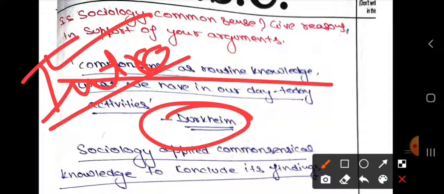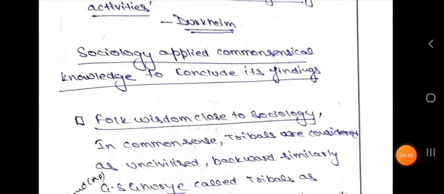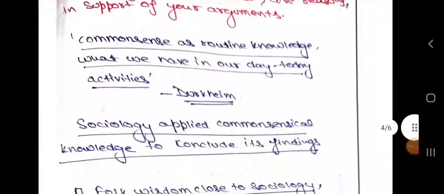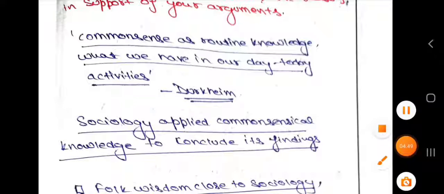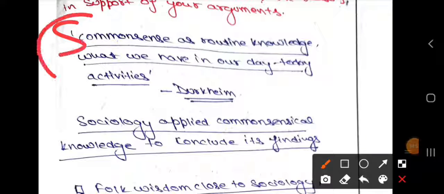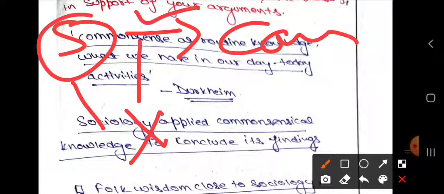Next, moving on to the body of the answer, we have to write about both sides: yes, sociology is common sense, and sociology is not common sense. We have to discuss both parts, and at the end give a balanced conclusion.